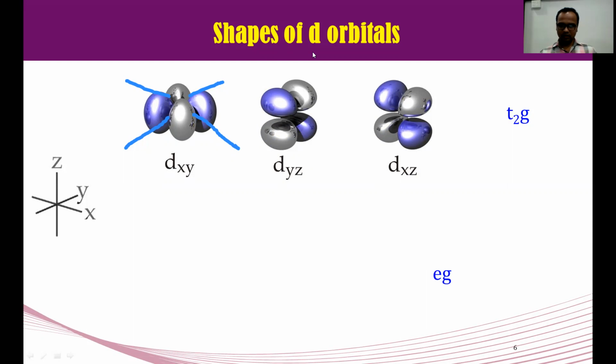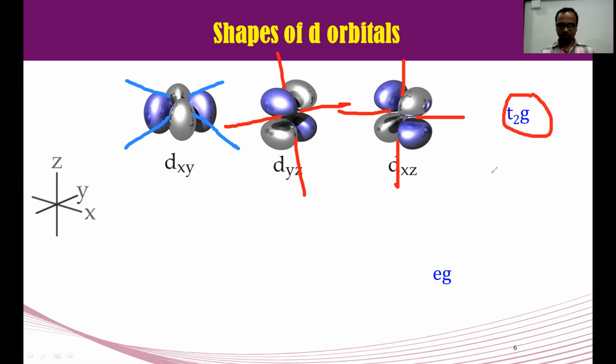See, the same thing happens. This is the y and this is the z axis. This is the x-axis, this is the z-axis. The important point is that the lobes of these orbitals arise in between the axes, and all these three orbitals are known as t2g orbitals.